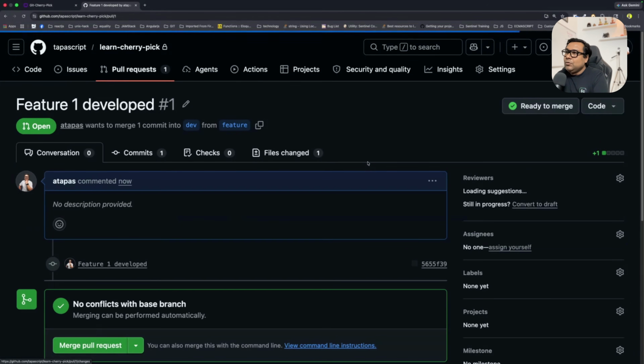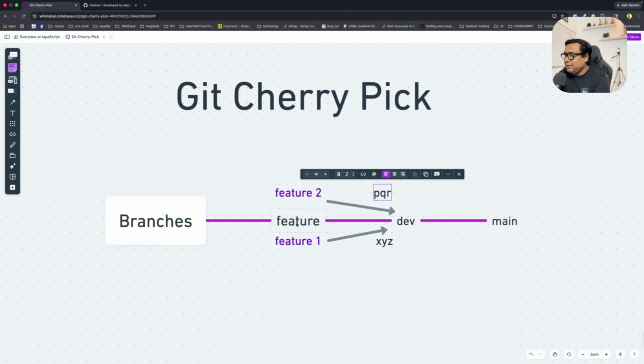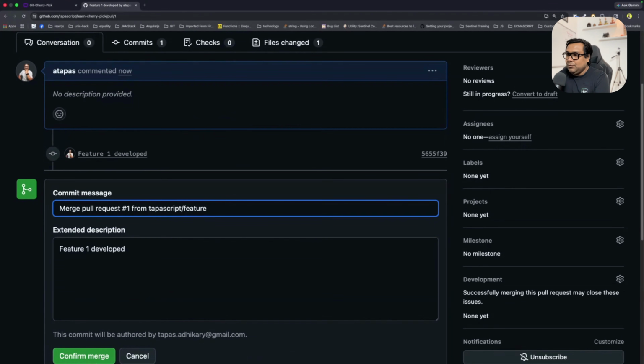So now what I can do, from feature to dev, I can merge this pull request. Usually in your company, you won't be the person who is creating the pull request and merging it. It will be somebody else who will be merging it. But for our demo sake, let's assume I am that person who will do both the job. Okay. So now I'm merging from feature to dev. So this particular feature branch having this feature1 is going to dev. So I will say merge pull request.